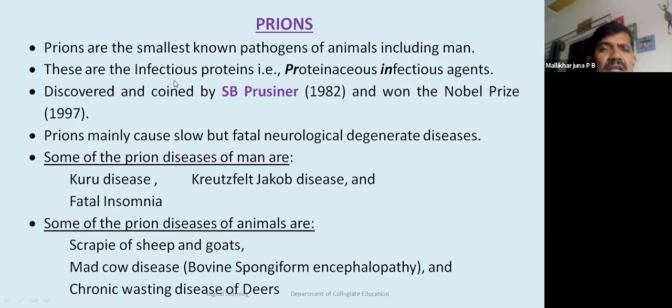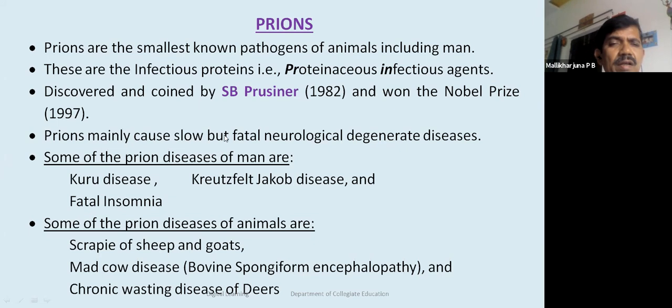Now come to the prions. Prions are the smallest known pathogens of animals, including man. These are infectious proteins. What are prions? They are proteins, infectious proteins, meaning disease causing proteins. These proteins were first discovered and coined by Stanley B. Prusiner, an American biochemist. For this discovery, he was honored with the Nobel Prize in 1997.